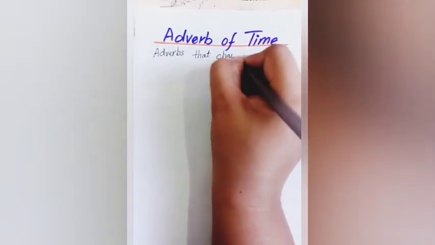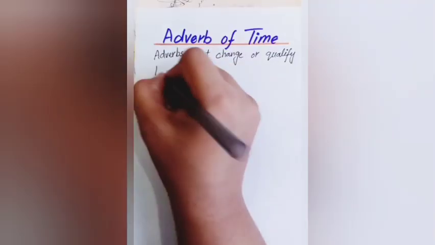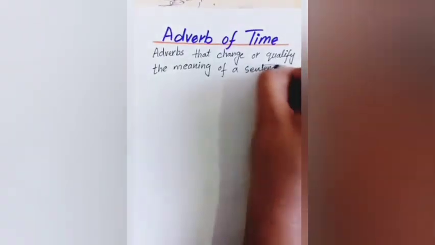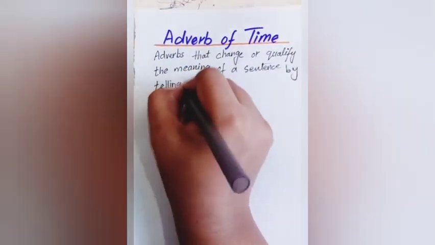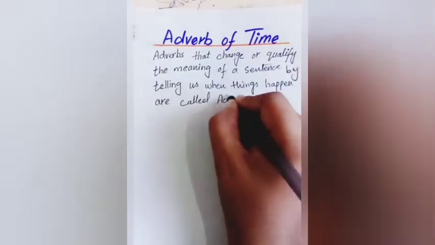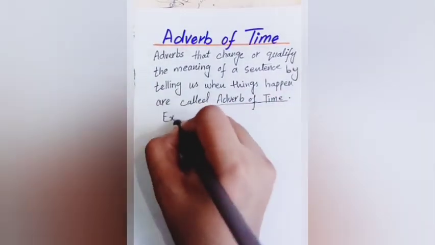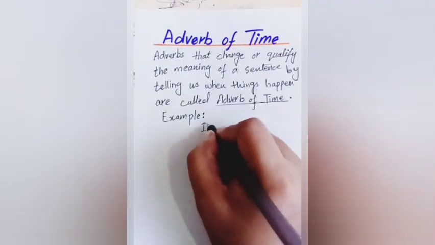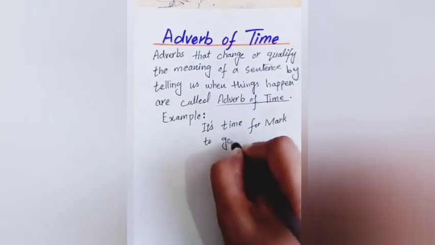Adverb of time. Adverbs that change or qualify the meaning of a sentence by telling us when things happen are called adverb of time. Example: it's time for Mark to get a job.